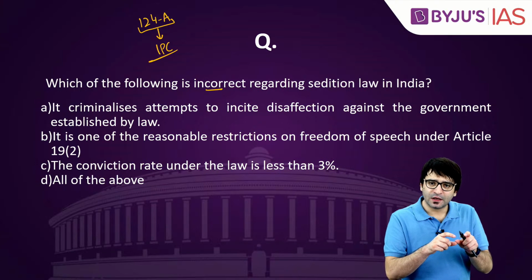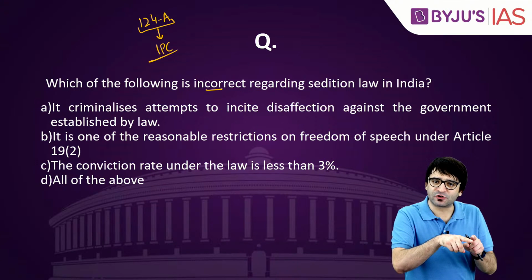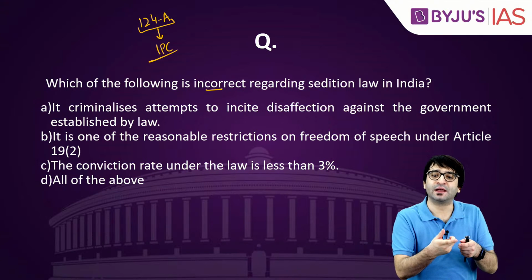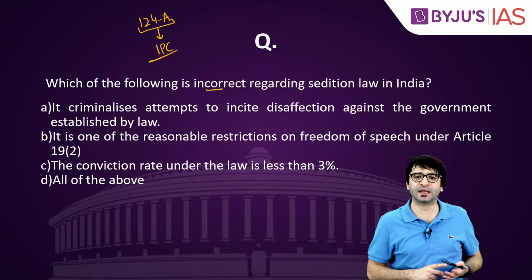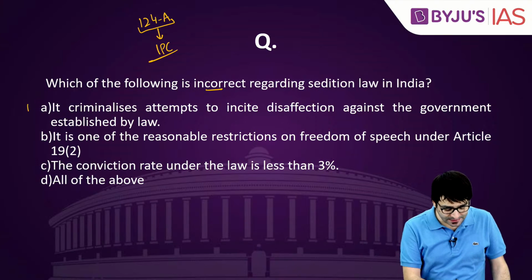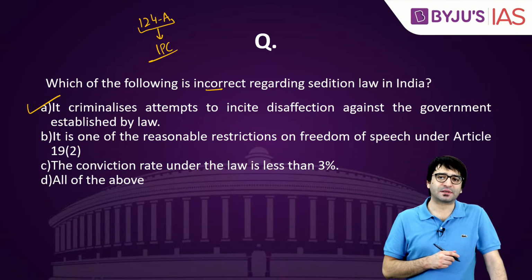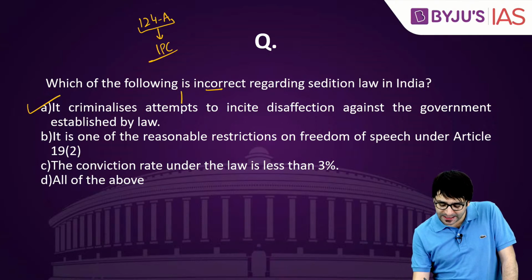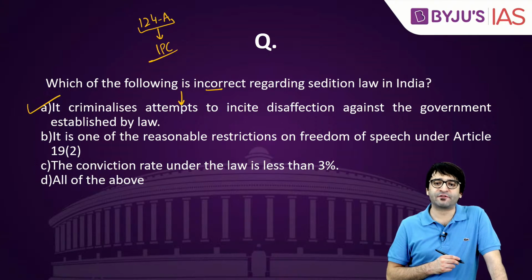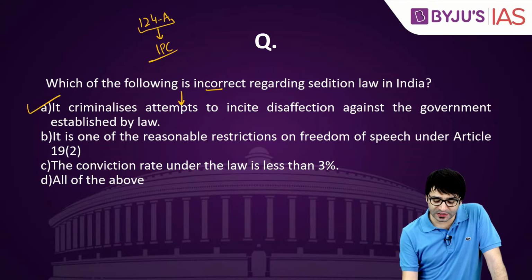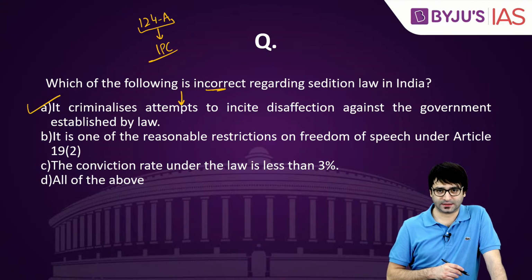IPC 124A criminalizes attempts to incite disaffection against the government established by law. So this statement is correct, but the question is asking which of the following is incorrect.